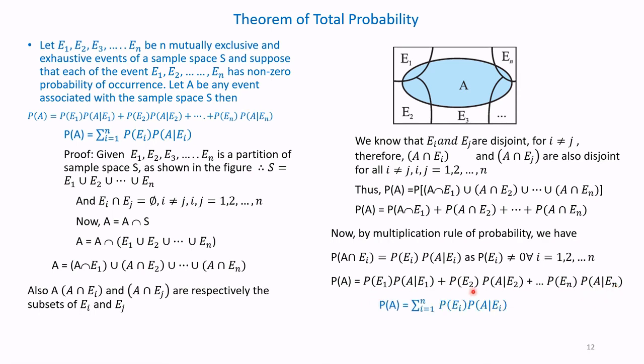Therefore, summation we get P of A is equal to sigma i equals 1 to n of P of Ei into the conditional probability of A given Ei.